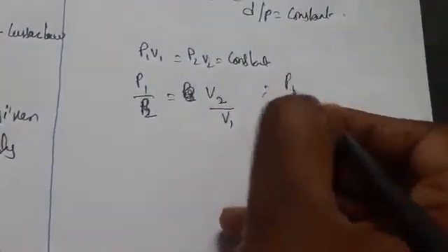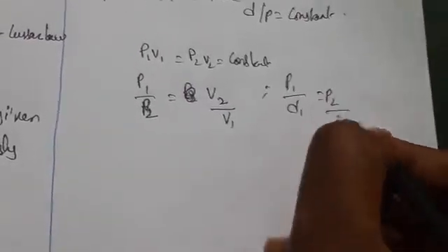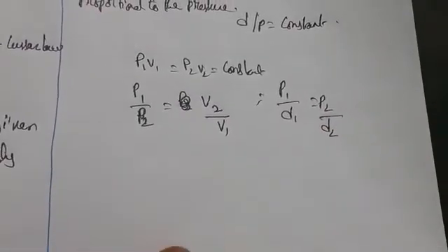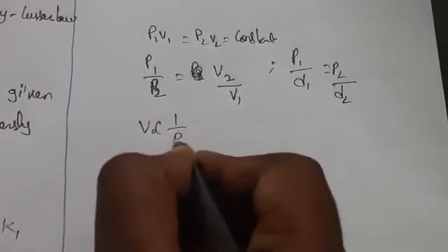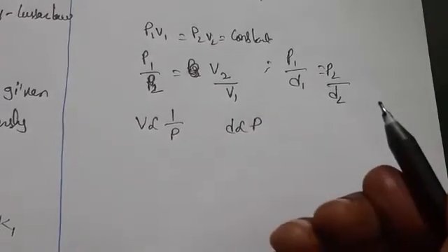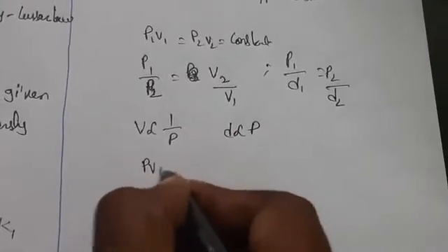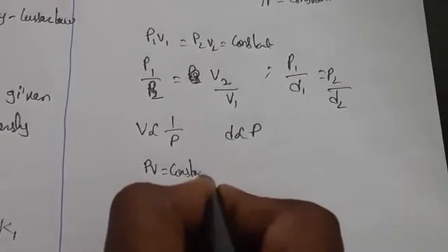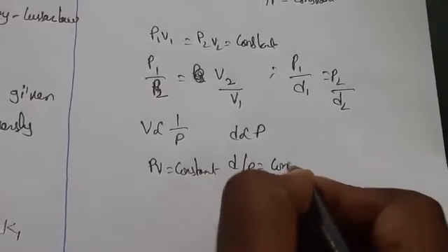Or we can also write P1 by D1 is equal to P2 by D2. Why? Because here we are saying V is directly proportional to 1 by P and density D is directly proportional to P. So we are getting PV equals constant, D by P equals constant.